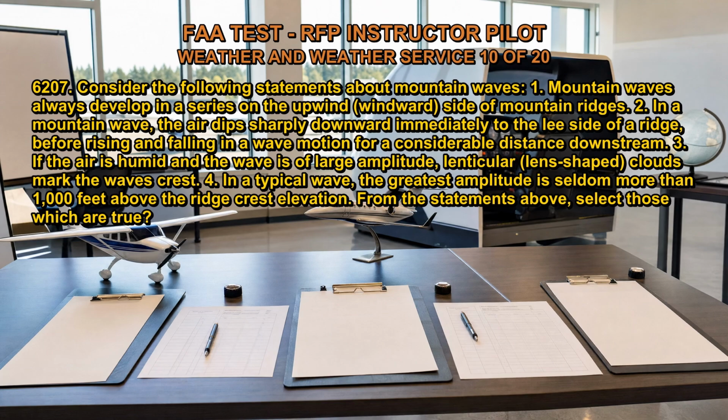6207. Consider the following statements about mountain waves. 1. Mountain waves always develop in a series on the upwind, windward side of mountain ridges. 2. In a mountain wave, the air dips sharply downward immediately to the lee side of a ridge, before rising and falling in a wave motion for a considerable distance downstream. 3. If the air is humid and the wave is of large amplitude, lenticular, lens-shaped, clouds mark the wave's crest. 4. In a typical wave, the greatest amplitude is seldom more than 1,000 feet above the ridge crest elevation. From the statements above, select those which are true.